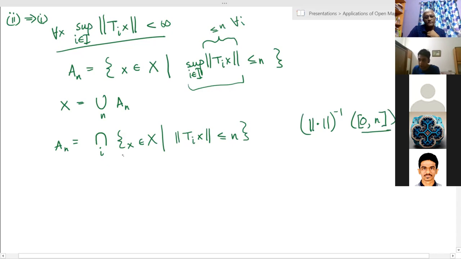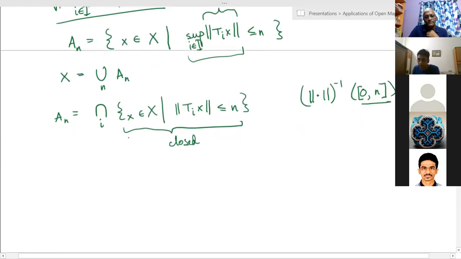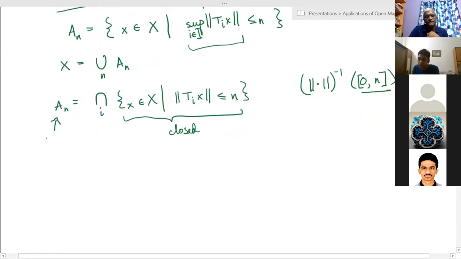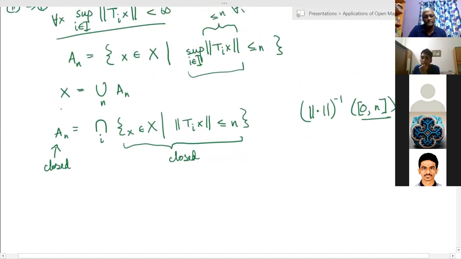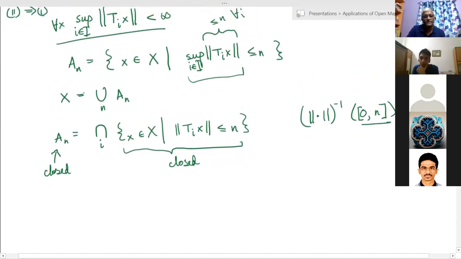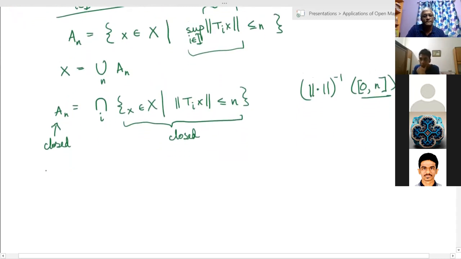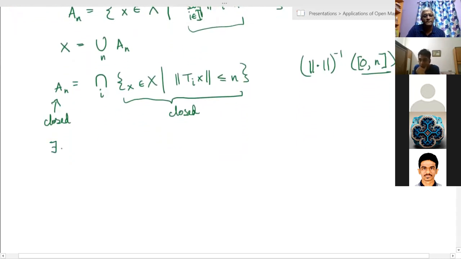Therefore, all of these sets are closed and therefore An is closed. So now I have written X as a countable union of these closed sets. Therefore, there exists n such that An is not nowhere dense,